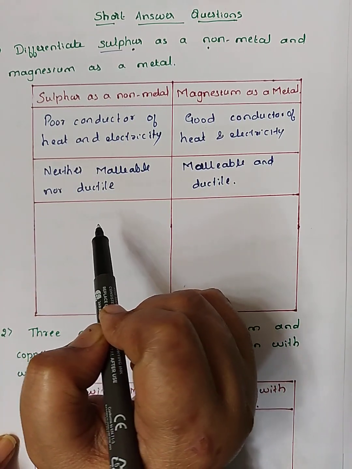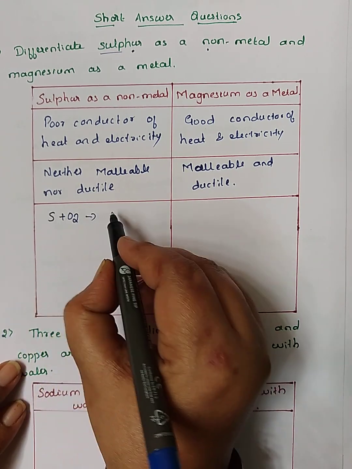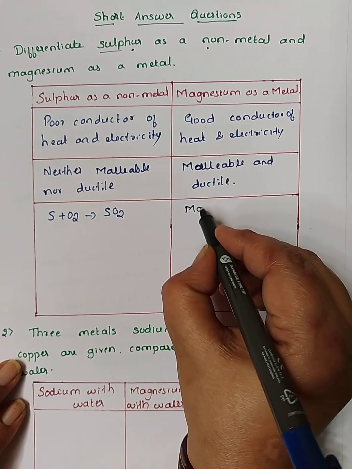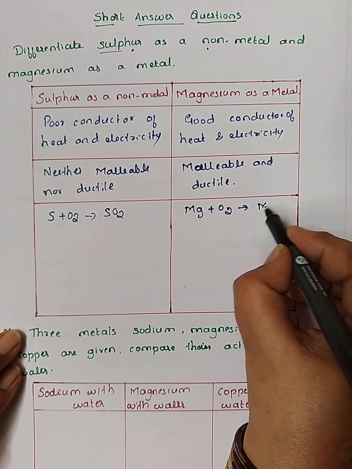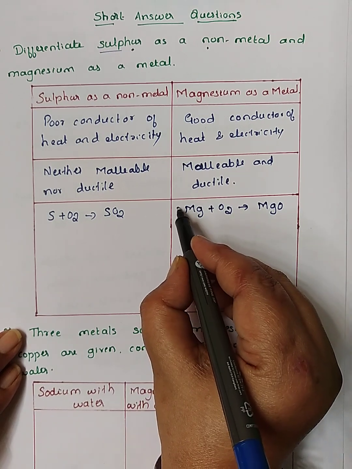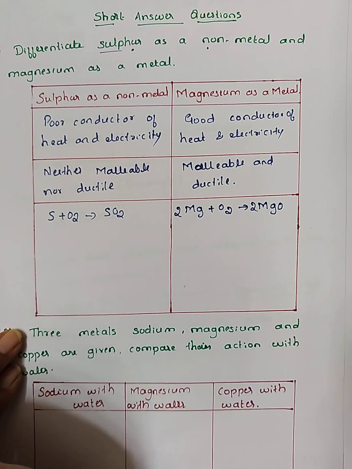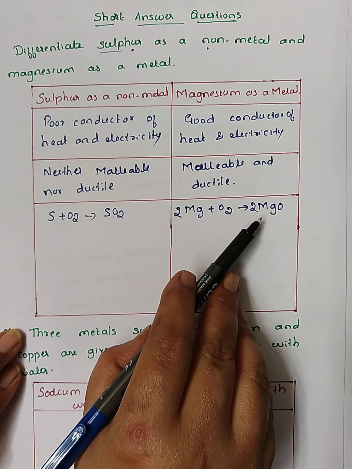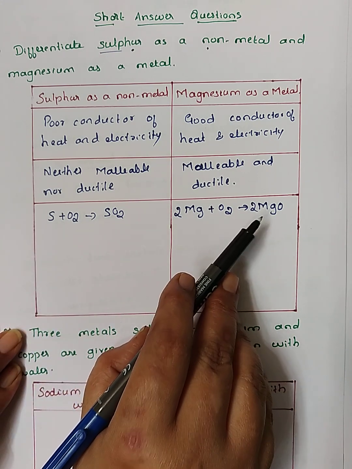Now coming to chemical properties, sulfur reacts with oxygen to give sulfur dioxide. And here Mg, magnesium also combines with oxygen to give magnesium oxide. So it is not balanced here. This will be 2 Mg plus O2 gives 2 MgO. This is magnesium oxide. Both are combining with oxygen to give their oxides, sulfur dioxide and magnesium oxide.